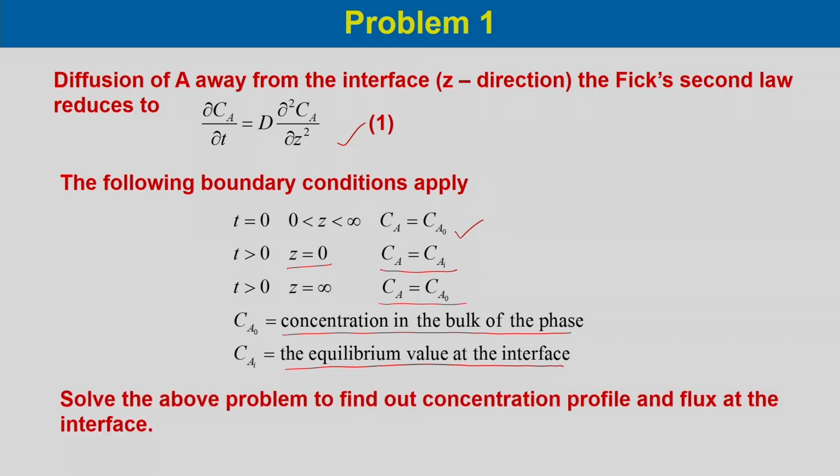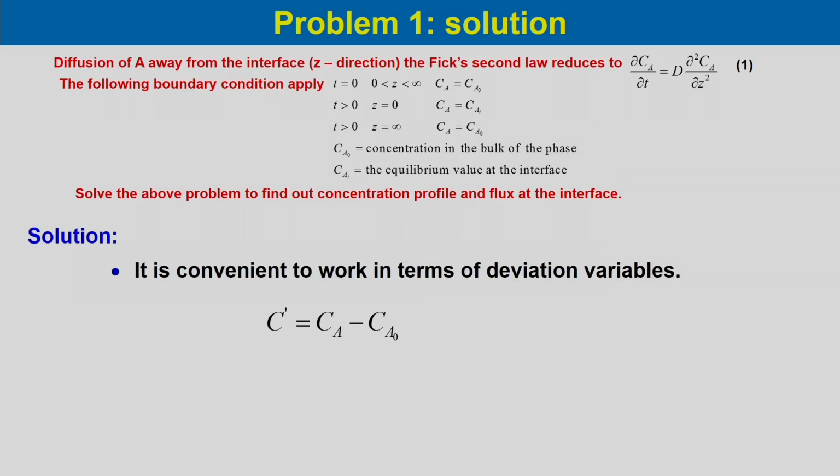Now, we need to solve this problem to find out the concentration profile and the flux at the interface. It will be very convenient if we work in terms of deviation variables. That means C' would be CA minus CA0, that is, the concentration in the bulk, which is constant, and CA is any concentration.